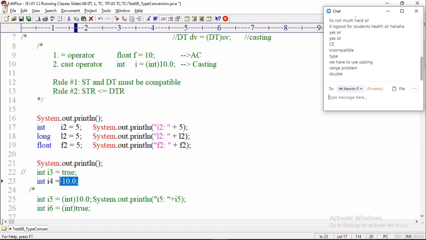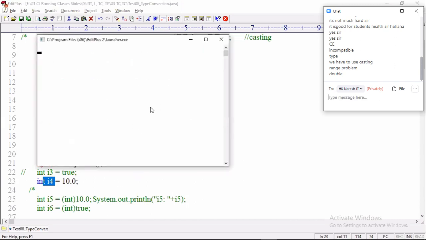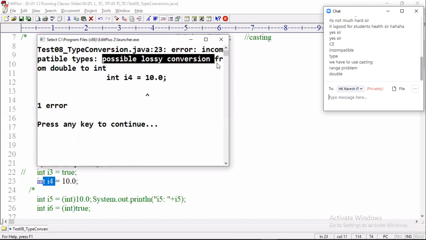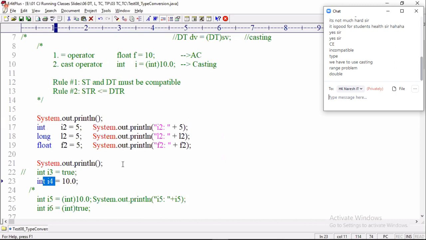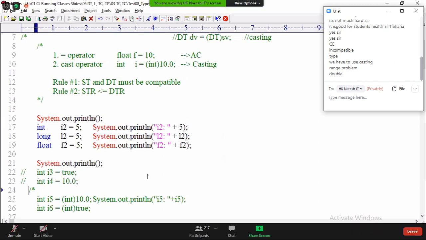The default data type is double. Double cannot be assigned to int. The compiler will throw an error. What is the compiler throwing? Not cannot convert, but possible lossy conversion from double to int. The compiler warns, there is a value loss. Do you know it or not? Then you inform the compiler, I know.